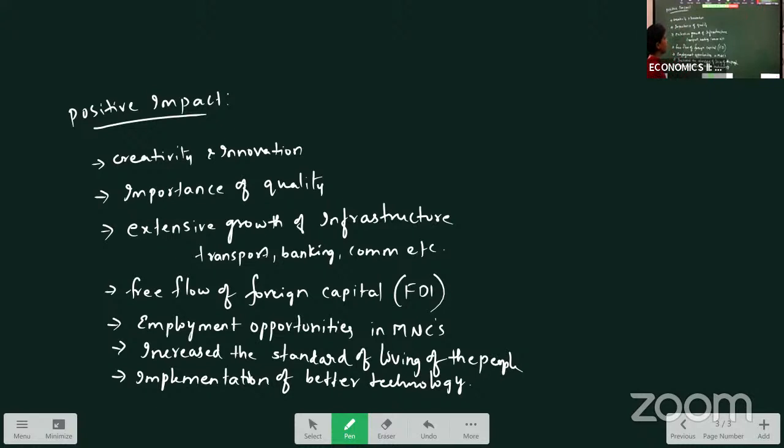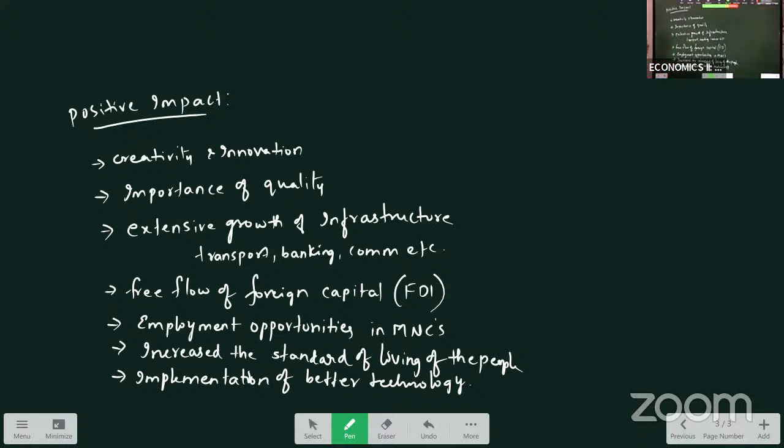And there is an extensive growth of infrastructure. Infrastructure such as transport, banking, communication have been expanded. And there is a free flow of foreign capital through FDI, foreign direct investments, without any restrictions. Employment opportunities in multinational companies have increased.